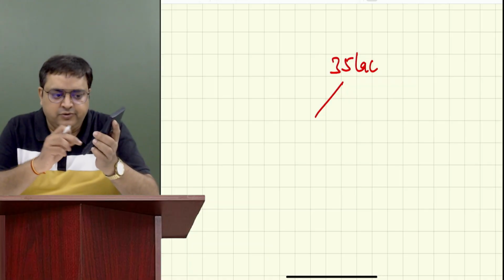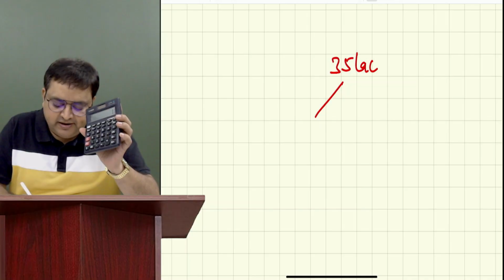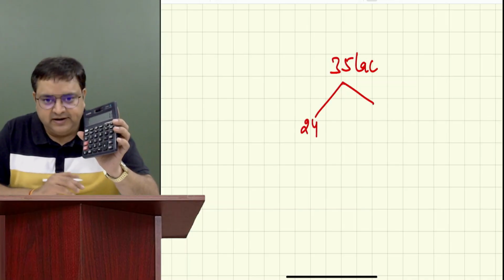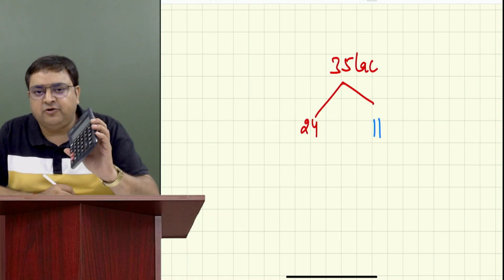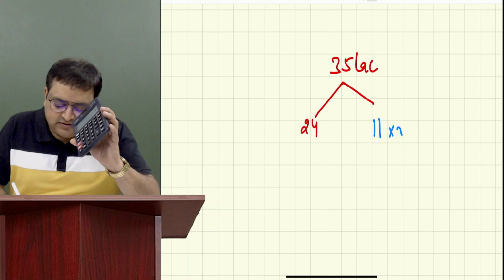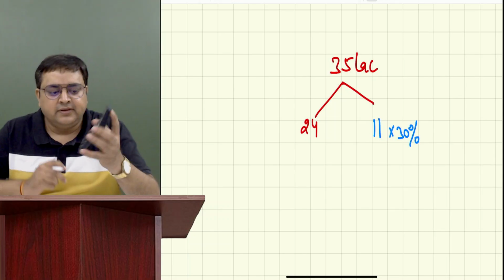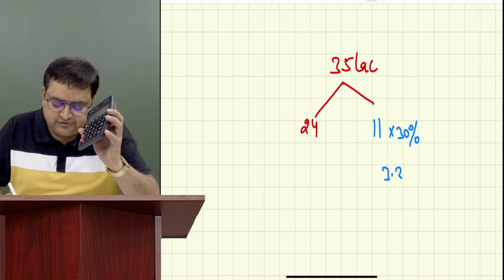You can type is equal to, otherwise it's optional. You subtracted 24 and got 11 lakh on your calculator. Everybody, are you able to see 11 on your screen? Yes. Calculate 30% of it. 11 into 30%. How much did you get? 3.3. This is the tax on 11 lakh.